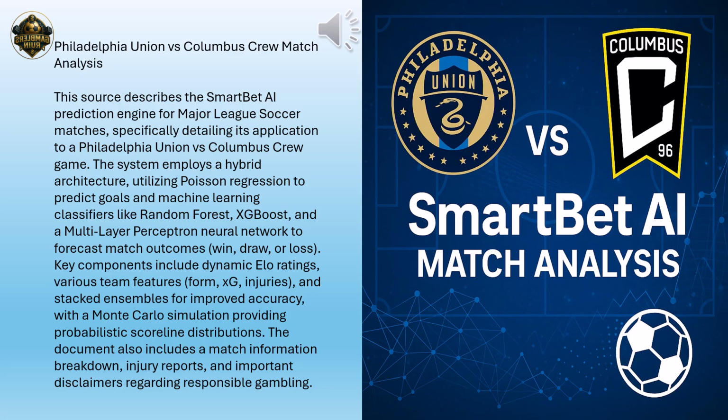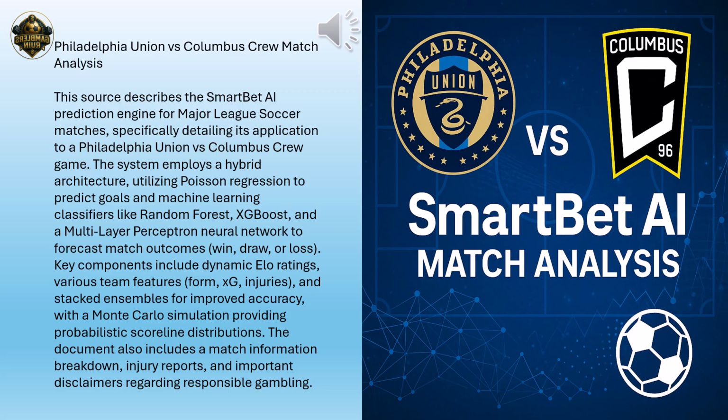What did the ELO numbers look like for this Philadelphia versus Columbus game? So the report showed Philadelphia Union with an ELO rating of 1499.37. Okay. While Columbus Crew had a slightly higher rating, 1561.36. So a noticeable difference there. A slight difference, yeah. It suggests that, based on their recent track records and the quality of their opponents, the Crew were considered the marginally stronger team overall going into the match. Right, a slight historical edge to the Crew, according to ELO.